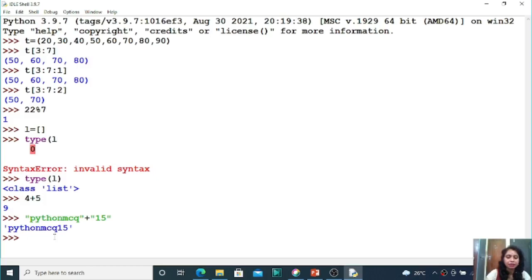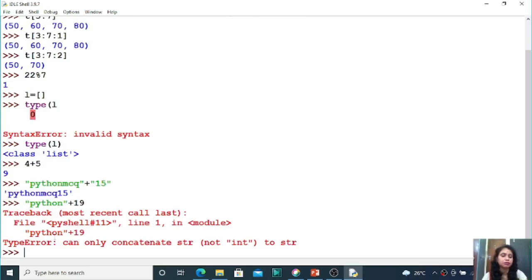And what is the error part? Let us discuss. So, if one string we have, that is Python, this is a string, plus if you want to add the string with an integer, then this one is wrong, okay. That means you cannot add any string to any integer, okay. So, this one is wrong, you have to remember, right, students. Hope all of you understood the concept. Let us discuss the next question.